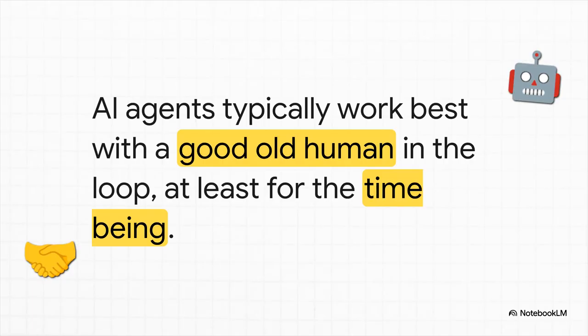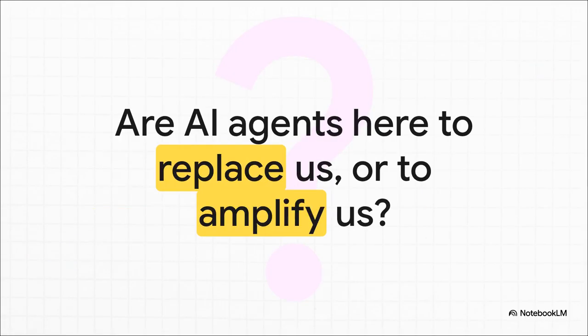Now, out in the real world, you'll often see these different types of agents all working together in complex systems. But the most important thing to remember, for now at least, is that even the most advanced self-learning agents are at their absolute best when they're working with us. When there's a human in the loop, providing that essential guidance, context, and common sense. And that really leaves us with the big, final question to think about. As these agents get more and more powerful, it's not just about what they can do. The real question is how we're going to work with them. Are they here to replace us, or are they here to amplify us? And honestly, the answer to that is going to shape all of our futures.